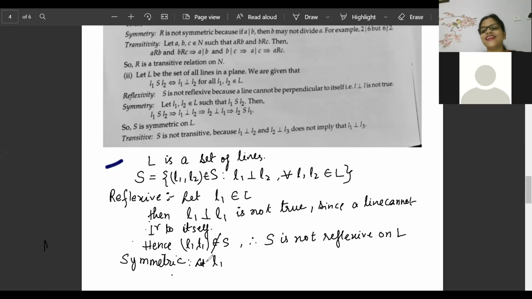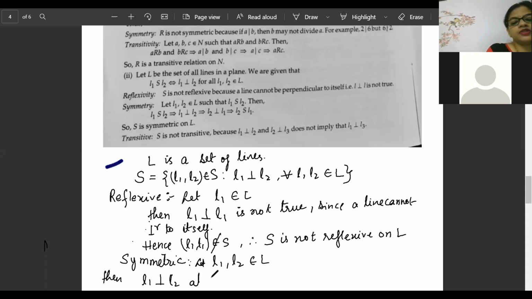Yes, Harish is telling, Pritika is telling, Vishika is telling, everyone is telling symmetric. In the case of symmetry, I discussed this one, and I told you that questions will come based on these. And this is an NCERT question, it already came. So let L1, L2 belong to L. Then L1 can be perpendicular to L2. Also, L2 can be perpendicular to L1, for L1, L2 belonging to L.